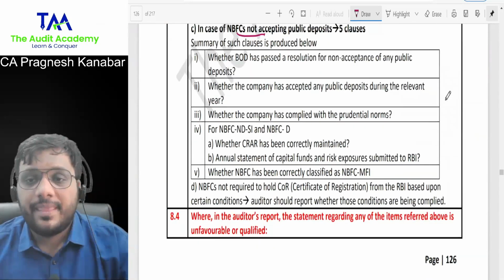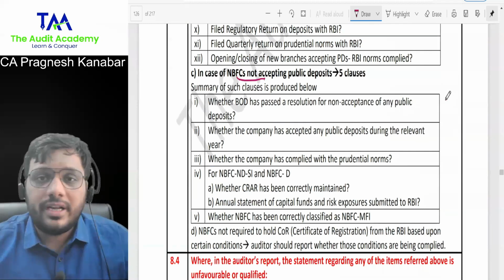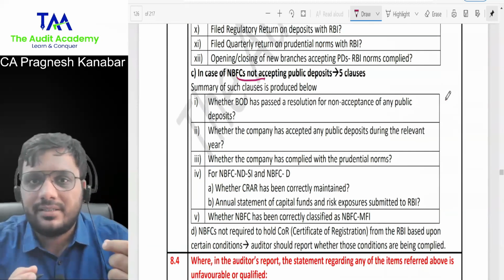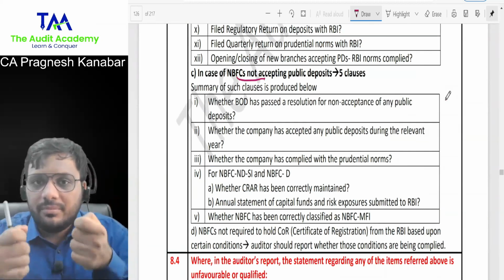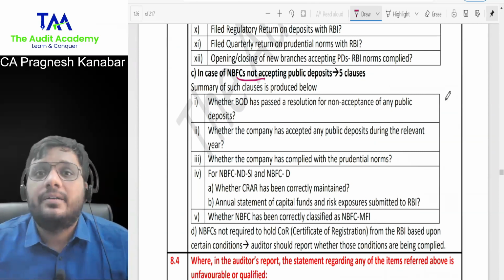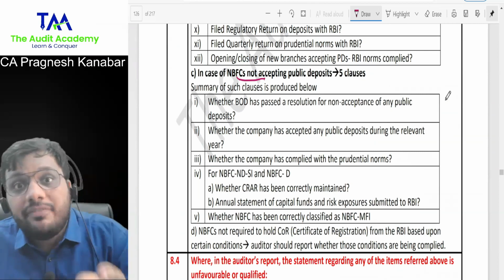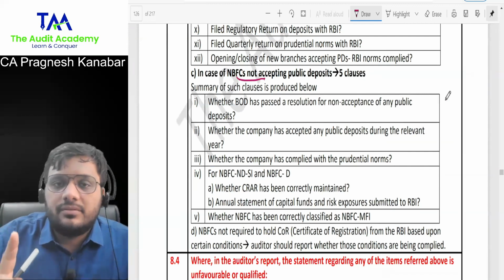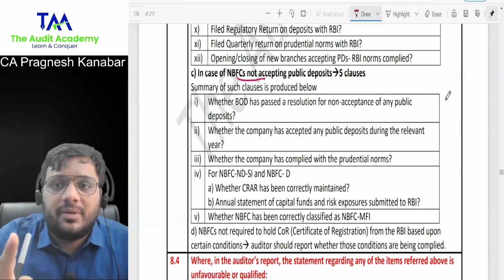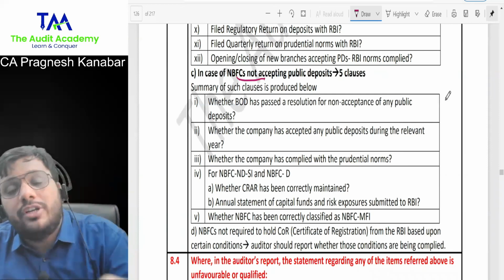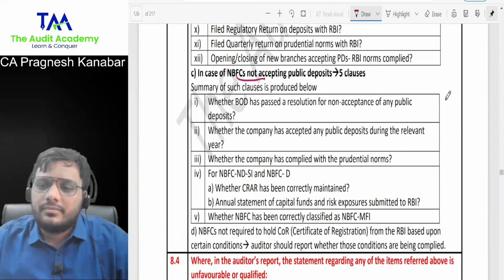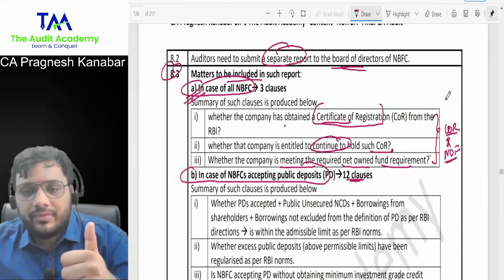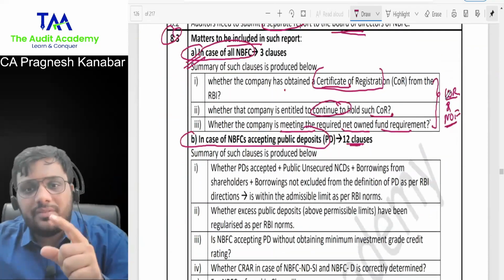After conducting inquiry, the auditor has to prepare a separate report giving his comments. That report will be given to the board of directors. But if there is any negative remark, qualification, reservation or adverse remark, then it also needs to be reported to RBI. So I am repeating: for all the NBFCs, these 3 clauses.